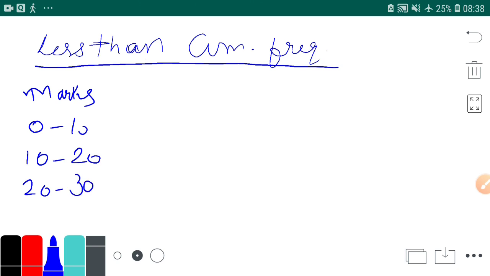Now the number of students, that is frequency, is like this. Say for example, here there are 3 students, here there are 4 students, and here there are 3 students. So there are a total of 10 students in the class.